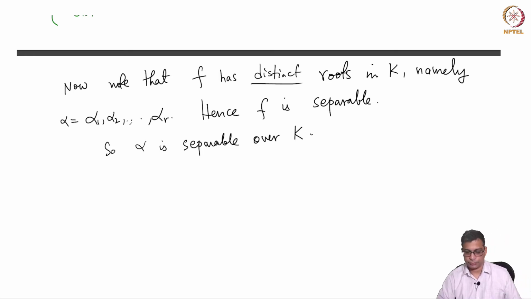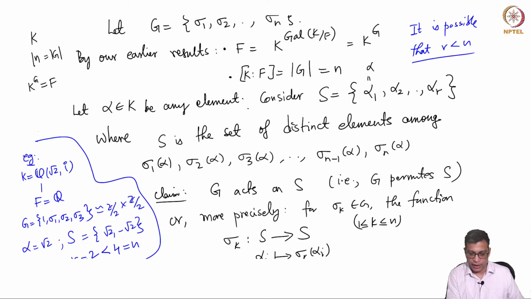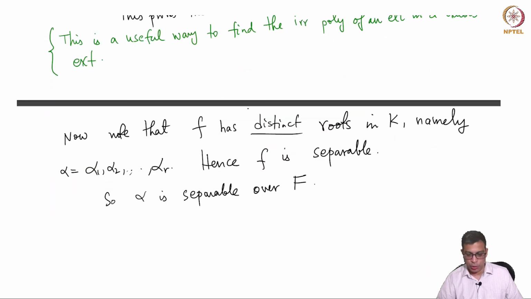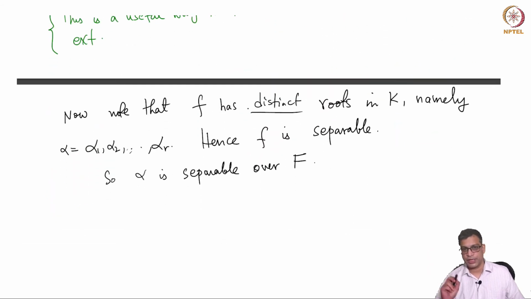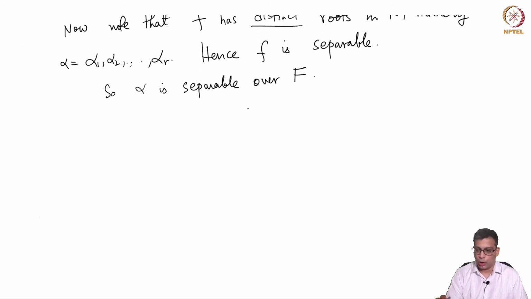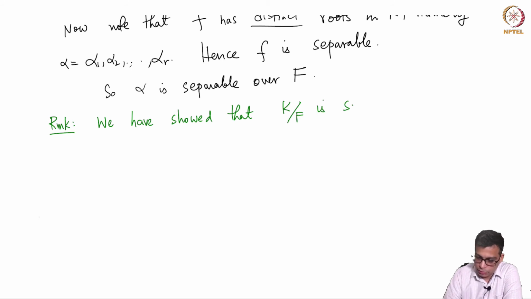Over F, because we remember started with an arbitrary alpha in K and we concluded that its irreducible polynomial is separable. Its irreducible polynomial over capital F is separable. So alpha is separable over F. Though we do not need this for this particular theorem, when we use this in a corollary later, we have shown that K over F is separable.